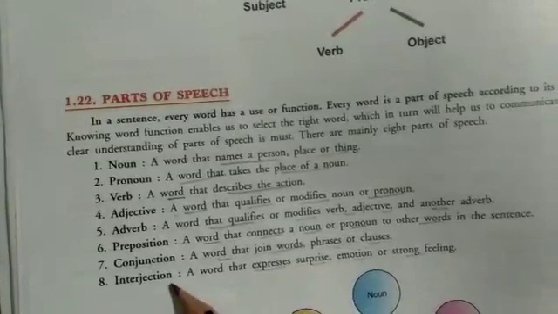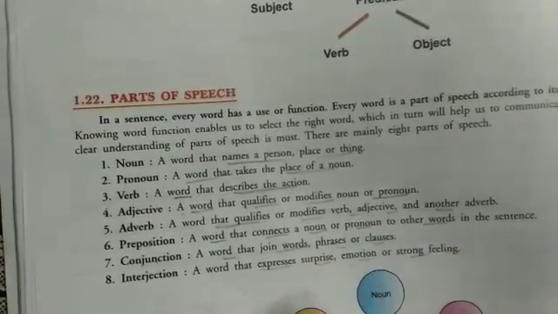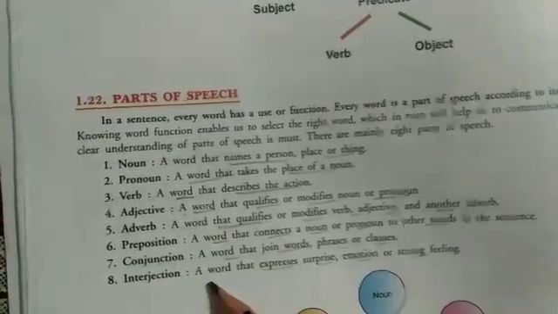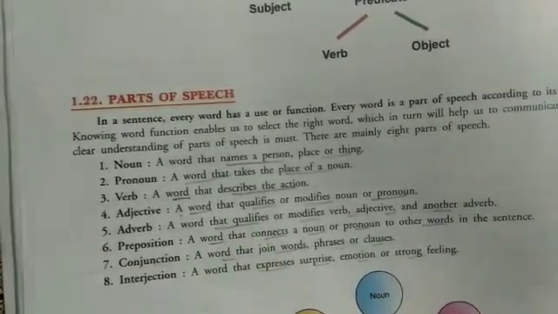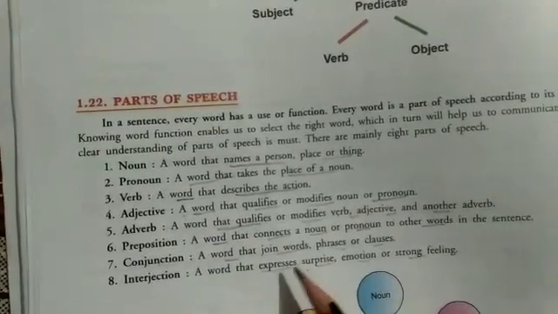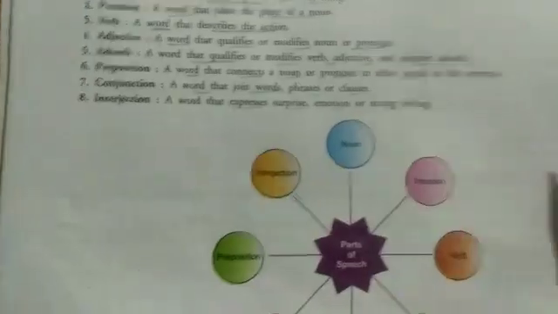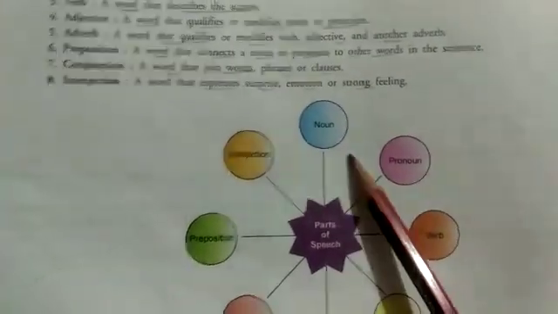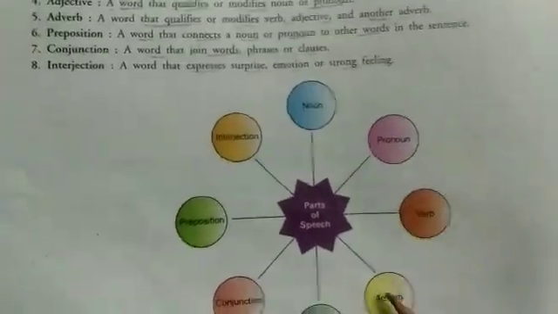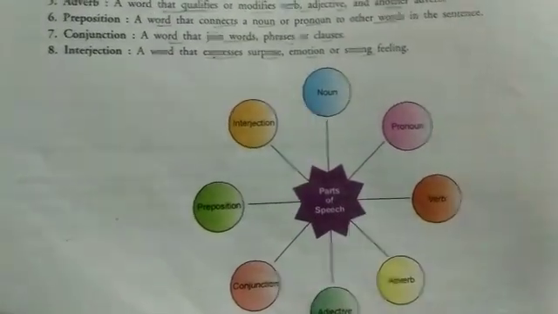Clear? Next is an interjection, a word that expresses surprise, emotion or strong feeling, like oh, wow, with an exclamatory symbol. So total 8 parts of speech. First is a noun, second pronoun, verb, adverb, adjective, conjunction, preposition, and interjection.